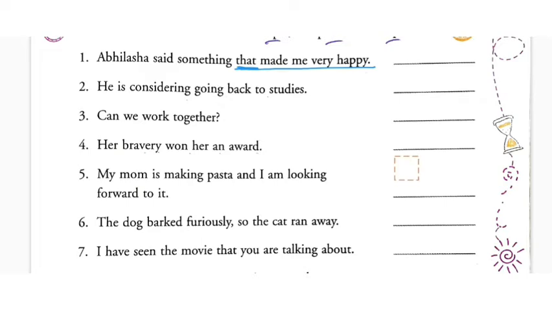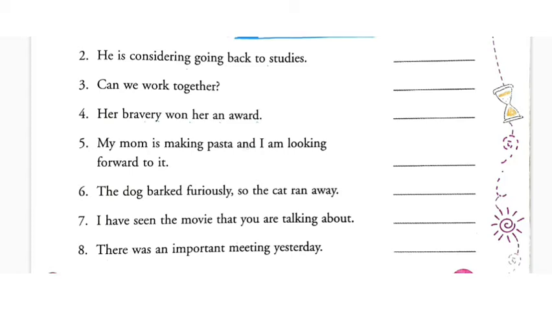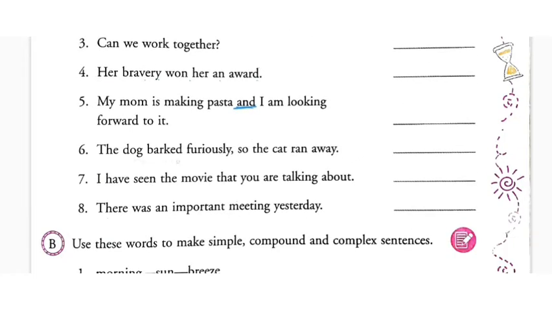This is also simple. Now, my mom is making pasta and I am looking forward to it. Now and is used, so we can call it a compound sentence. The dog barked ferociously, so the cat ran away. So this is compound. I have seen the movie that, subordinating conjunction, subordinate clause, complex sentence. There was an important meeting yesterday. There is no use of any conjunction here, so hardly there will be two clauses. So this is a simple one.